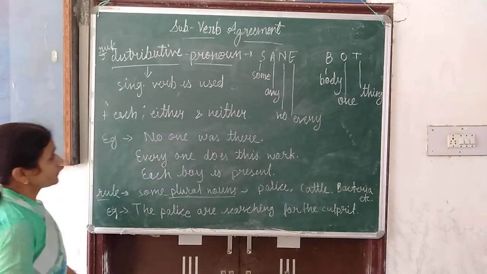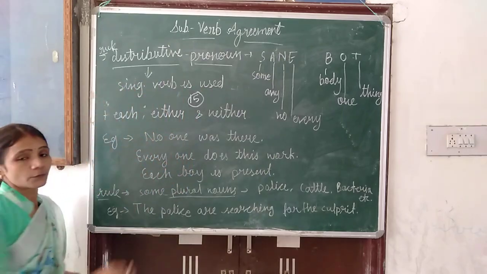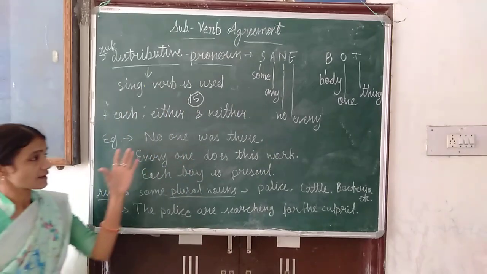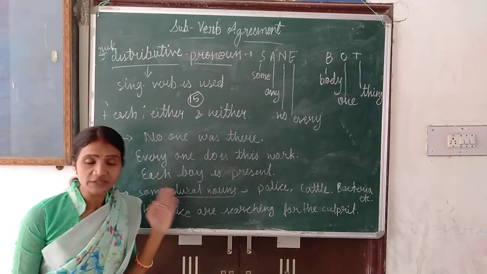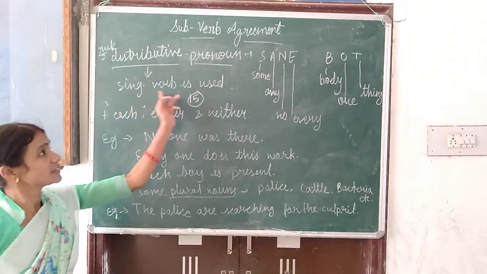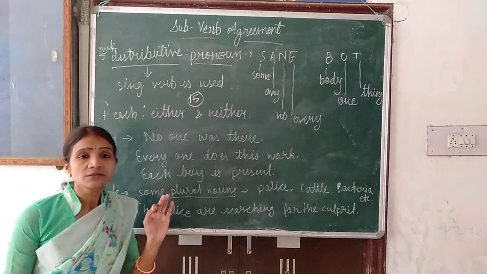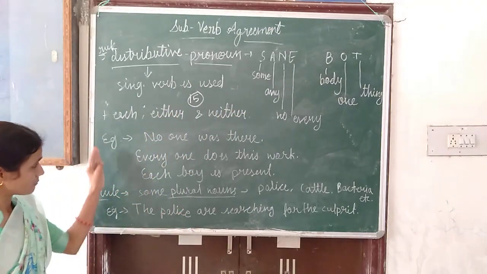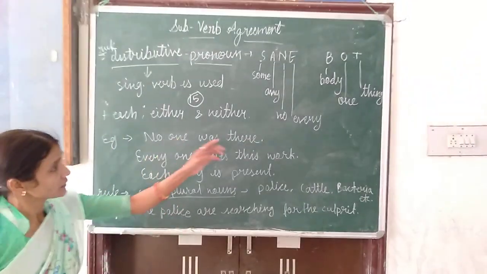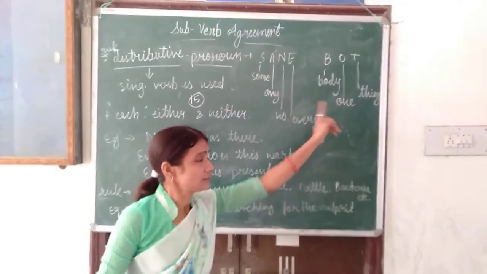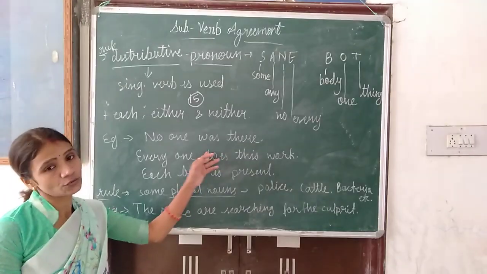So with these 15 words, if in a sentence any of these 15 distributive pronouns is given, that time we will use singular verb, because they are given in the singular form. Now examples I have written: no one was there. No one was there. That time we will use a singular verb.